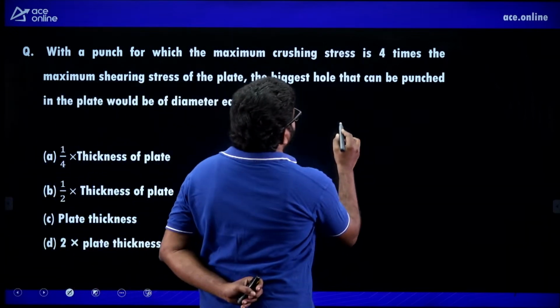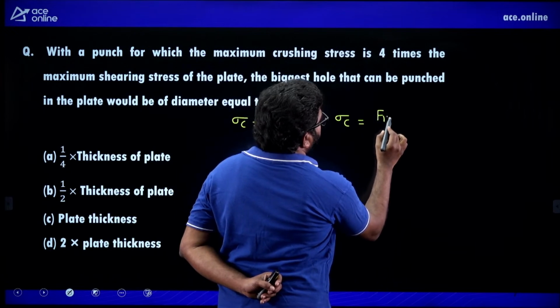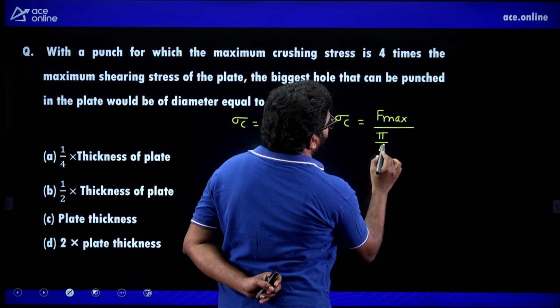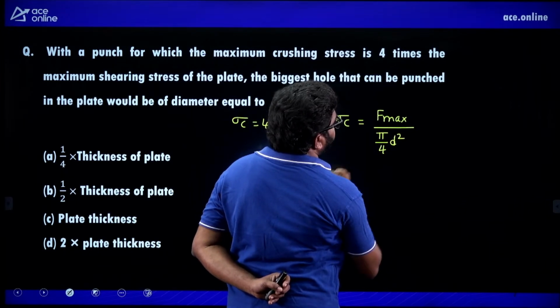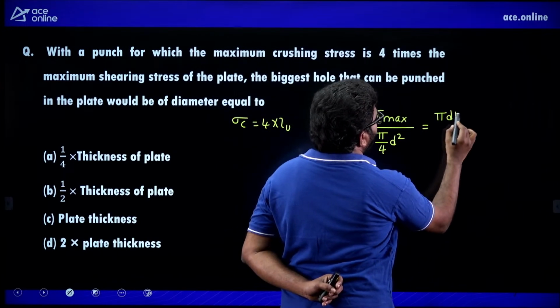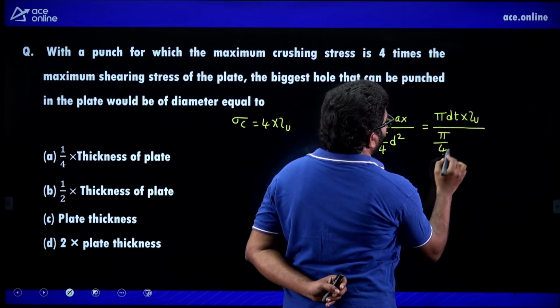Now sigma c is equal to F max, maximum punch force, by the area on which the force is applied, pi by 4 d square. Here you can write F max is nothing but pi d t into tau u, by pi by 4 d square.